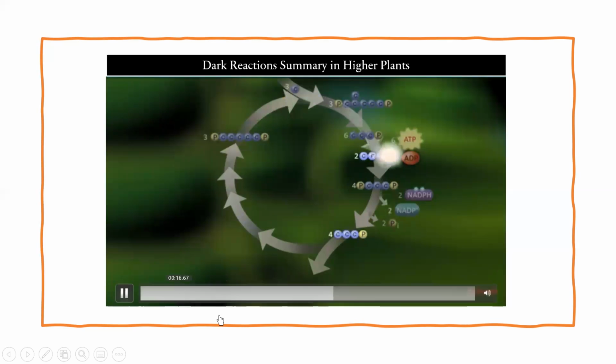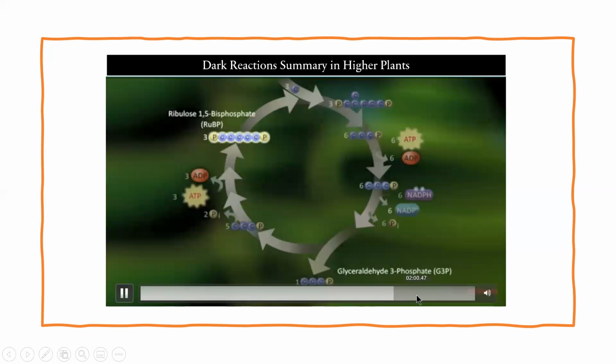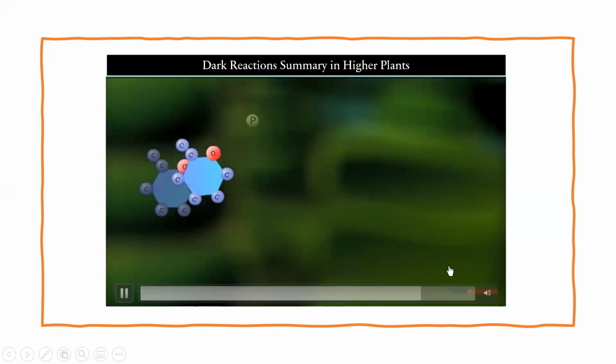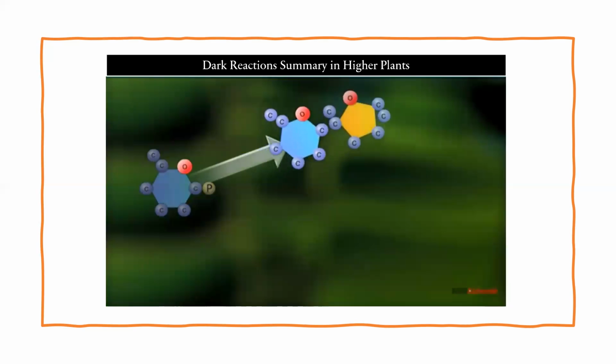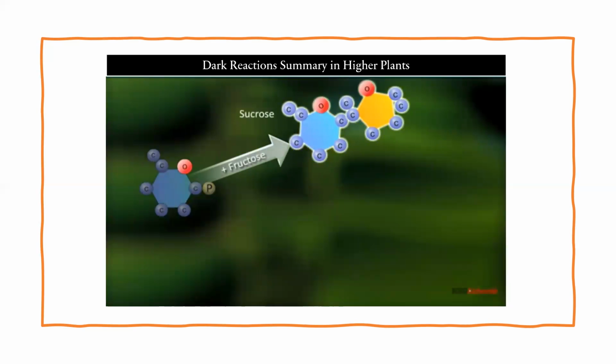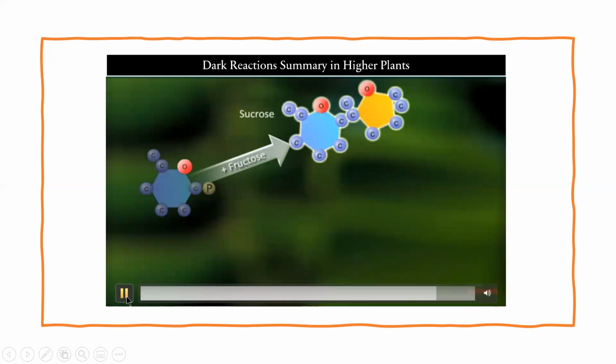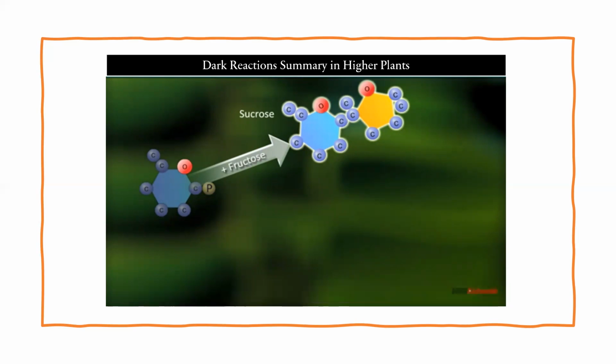As we know, the glucose is further stored in the different parts of the plants as starch. So these are the glucose molecules. These glucose molecules and fructose are stored in different forms in the plants. So this is the end of the dark reactions. Okay, thank you.